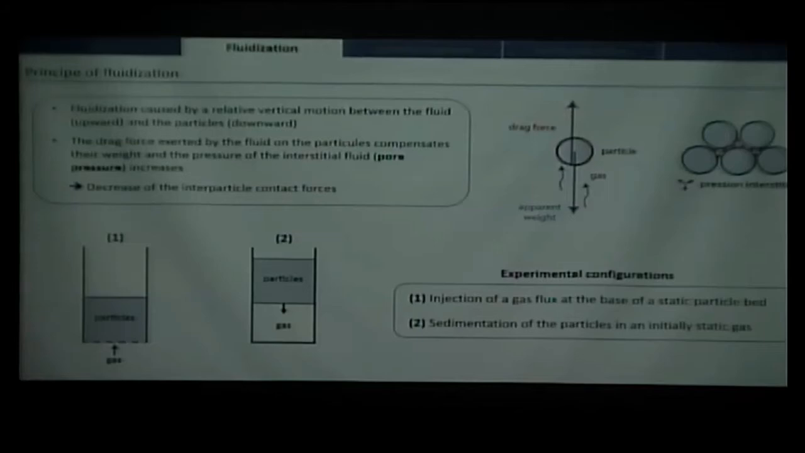So in experimentation, we have two kinds of setups. The first one is the most common because it's the easiest. It's just a static bed of particles, at the bottom of which we inject gas, and the gas will come up and fluidize the bed. But there can also be a second setup, which is the release of particles inside an initially static gas. That's the one that will interest me in the second part of my presentation. But here, to explain more about fluidization, I will focus on this first configuration.